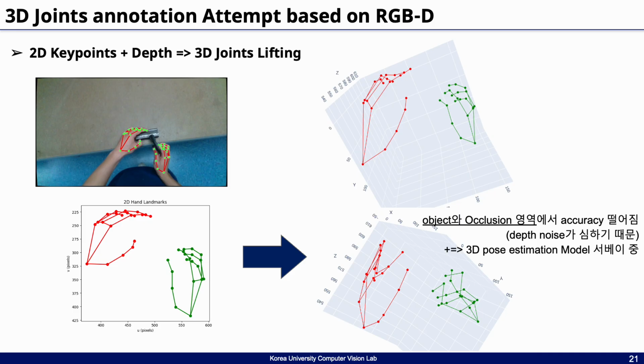As you can see, the 2D key points, particularly the X and Y coordinates, were relatively accurate when viewed from a top-down perspective. However, as expected, in regions where the hand and objects are occluded, the depth values became noisy. This led to significant drops in accuracy when viewed from the side, making it difficult to use these results as reliable 3D ground truths. So we decided not to proceed with this method for 3D annotation pipelines.